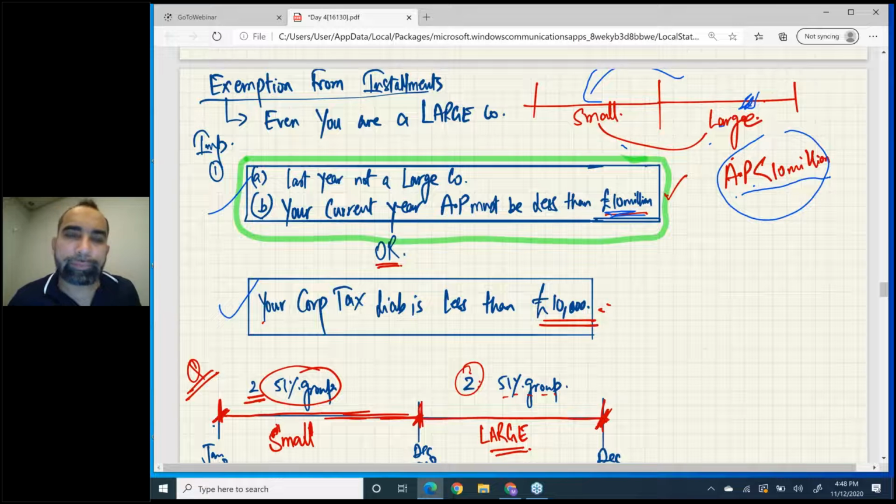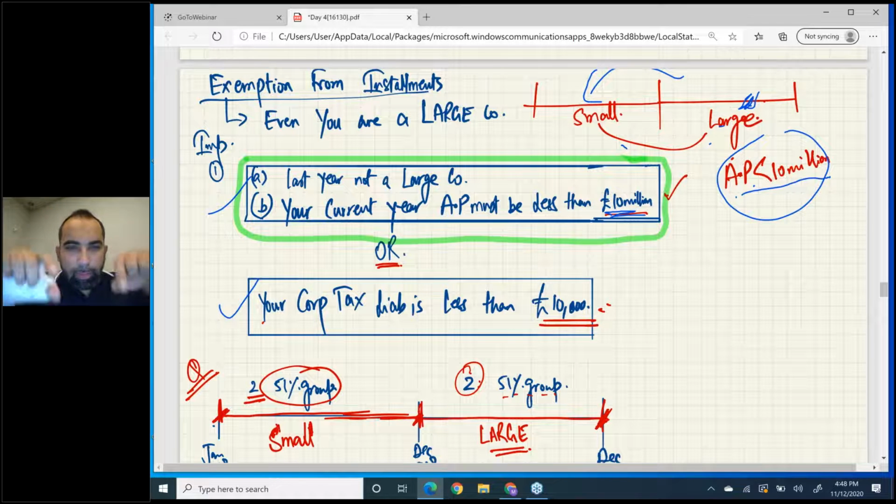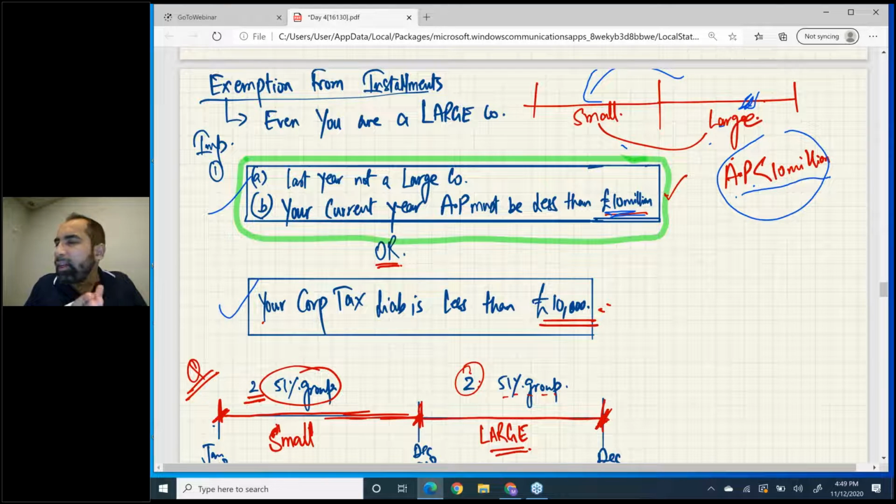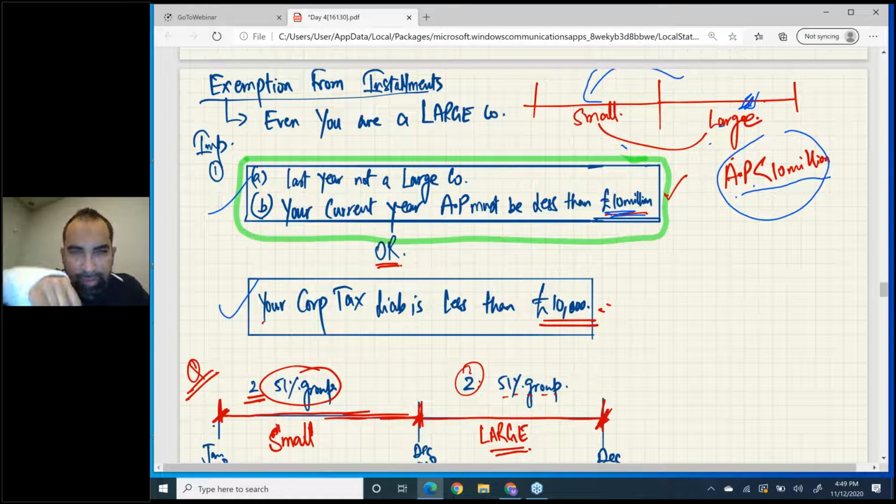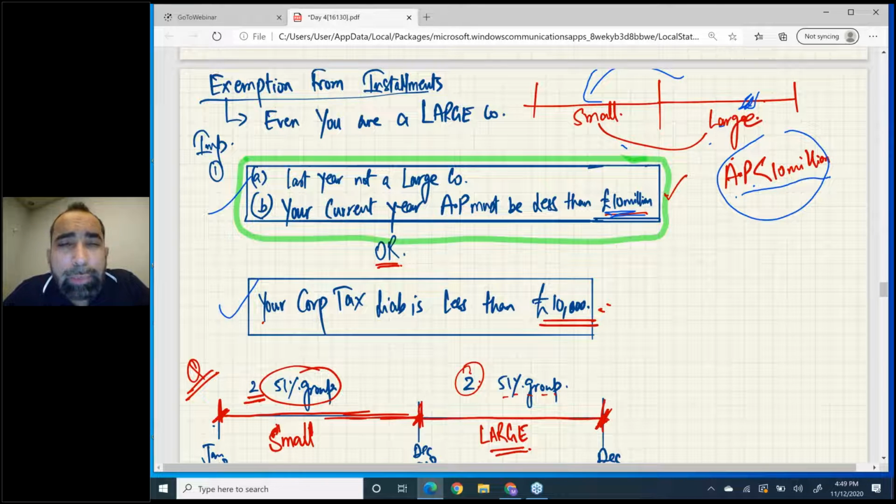I repeat: this year you are a large company, but last year you were small, and this year's AP is less than 10 million pounds, then you are eligible for this exemption.